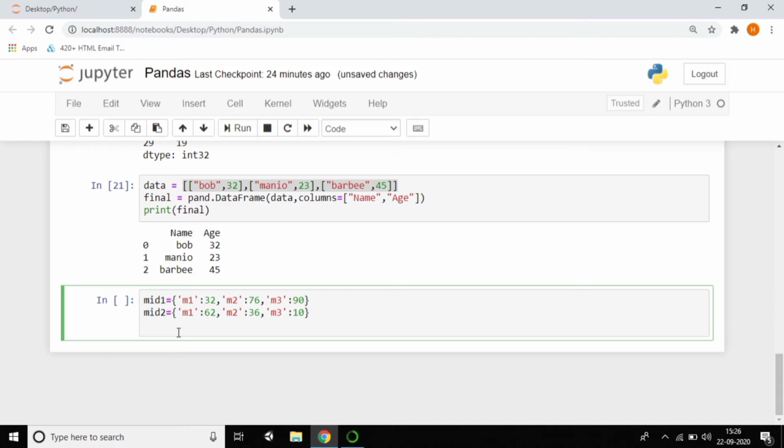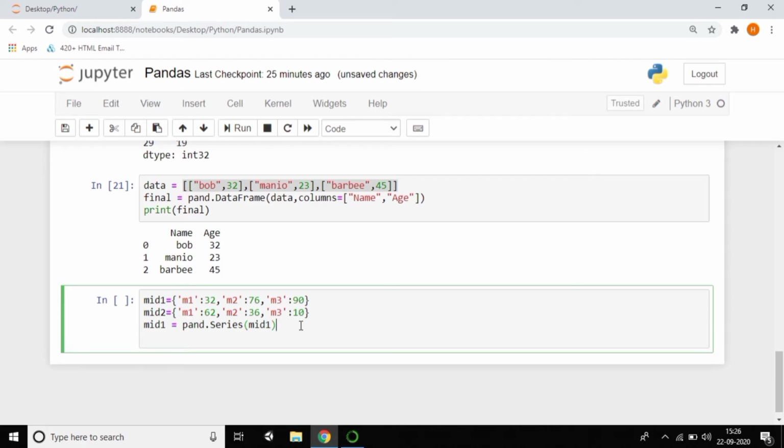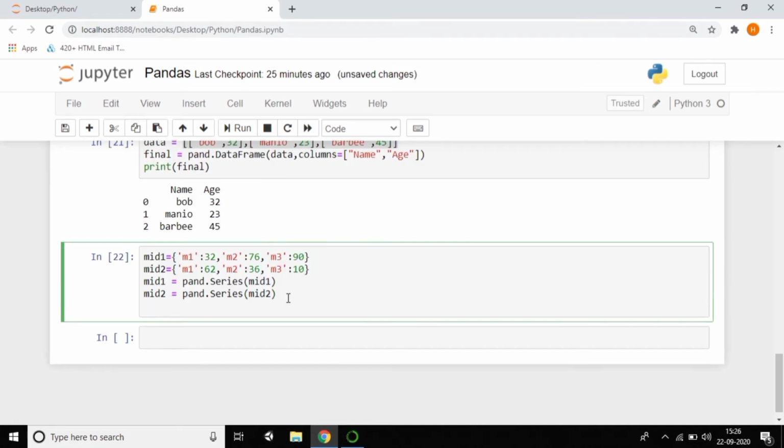Finally I want to print this by using pd dot Series. First I want to print mid 1, and second I want to print mid 2. Just print this data and see the output.